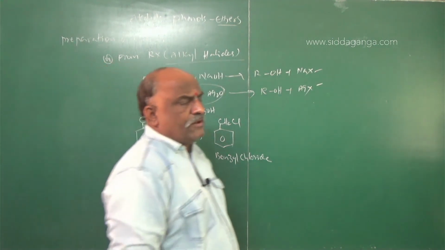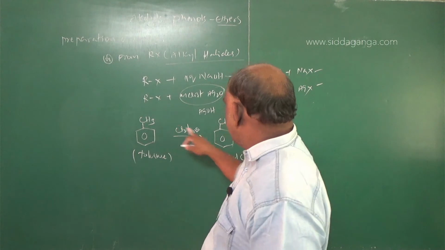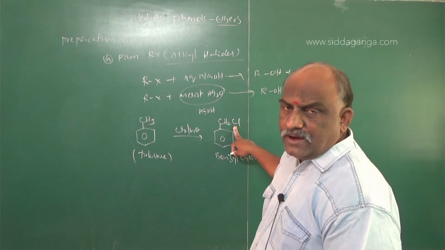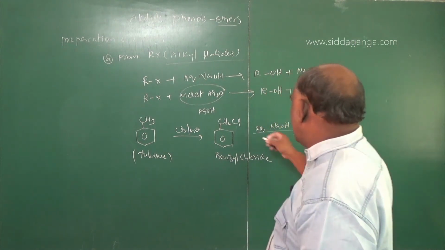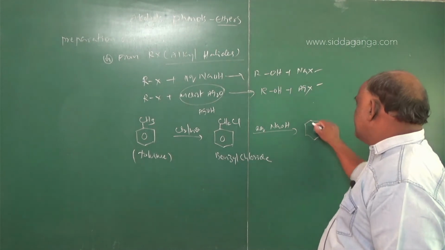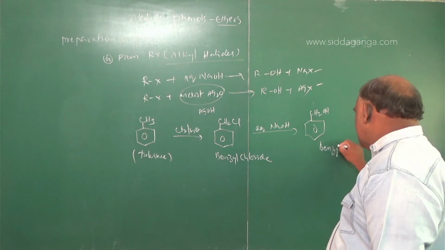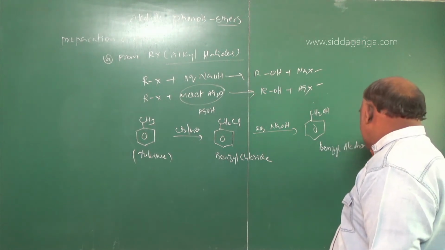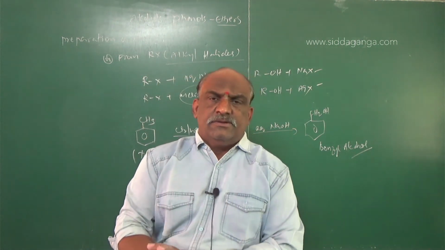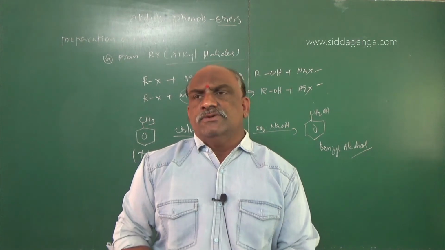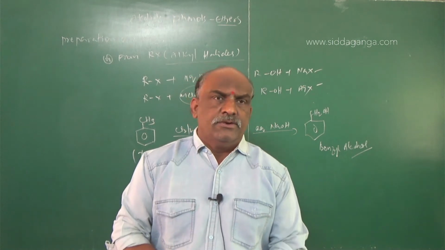This is an example of an alkyl benzene. This is a benzyl halide. And then if you take aqueous NaOH, hydrolysis, what we get as the answer is CH2OH. This is called benzyl alcohol. So this process can be used for the preparation of benzyl alcohol; it is a convenient method.